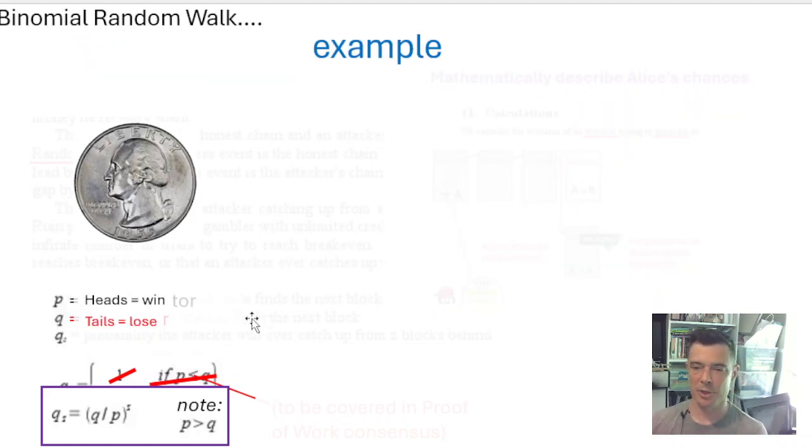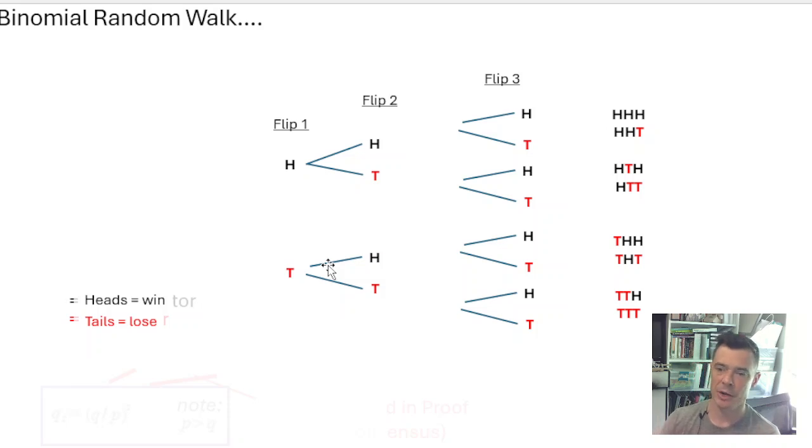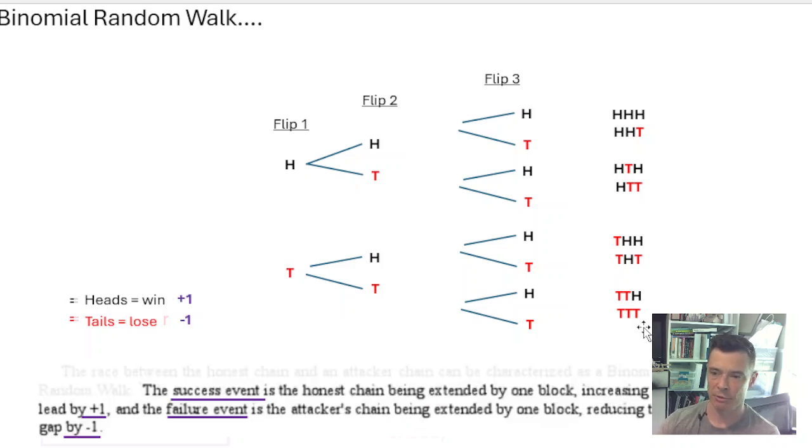Let's start with a small example, the coin flip, just heads or tails. One of the ideas in binomial is that it doesn't matter what flip you're on, you're going to have the same 50-50 chance on flip 100 of heads or tails as you do on flip 1. So this is the key piece of the BRW. Let's say we do 3 flips. These are the 8 possible combinations. You can think of these as 8 different pathways of what can happen as you're proceeding through this.